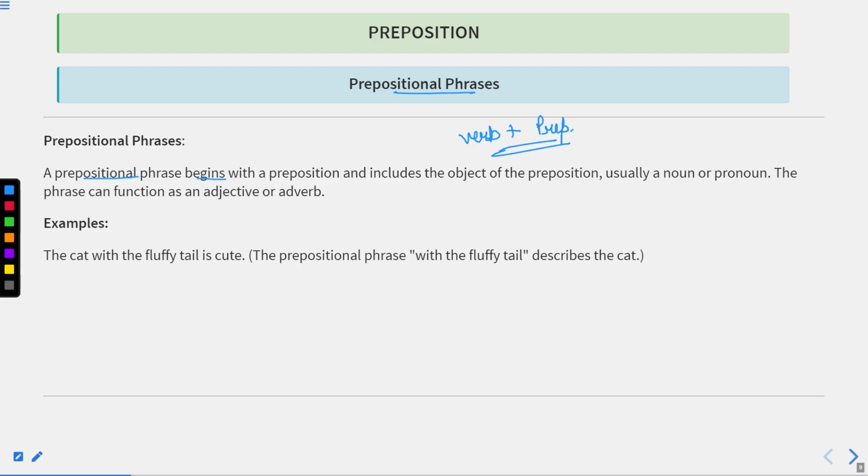A prepositional phrase begins with a preposition and includes the object of the preposition, usually a noun or pronoun. The phrase can function as an adjective or adverb. The cat with the fluffy tail is cute. Now, the prepositional phrase "with the fluffy tail" describes the cat. Okay, so this is known as a prepositional phrase.